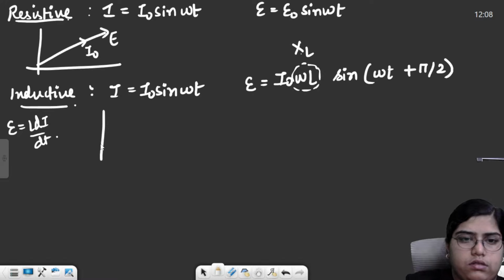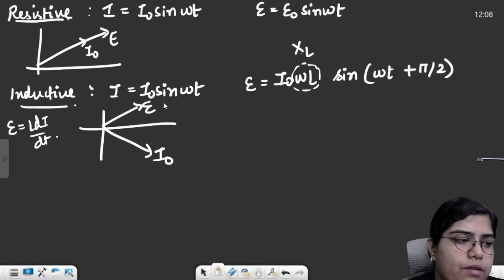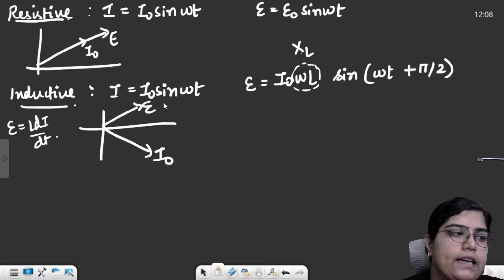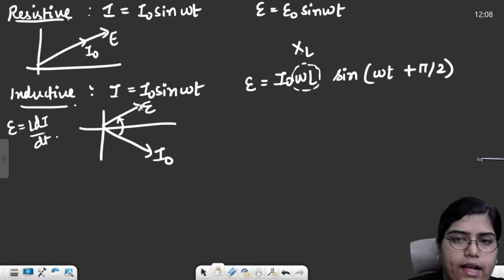This means if the phasor of my current is over here, then EMF is over here. So EMF leads by an angle of 90 degrees, pi by 2. EMF is ahead of current by 90 degrees.